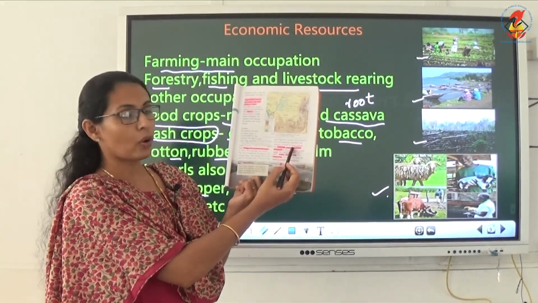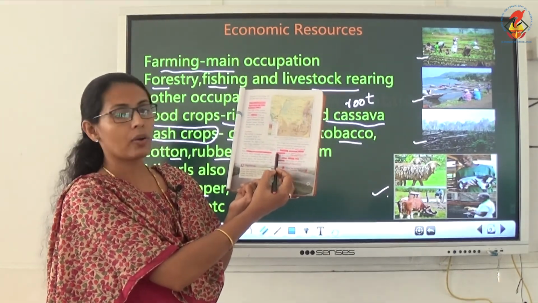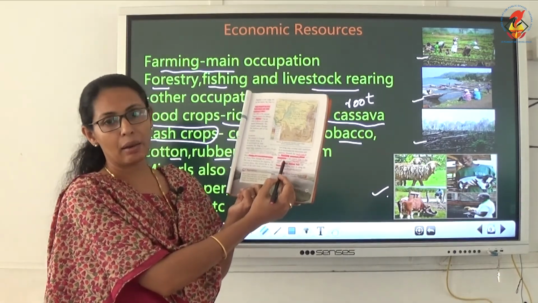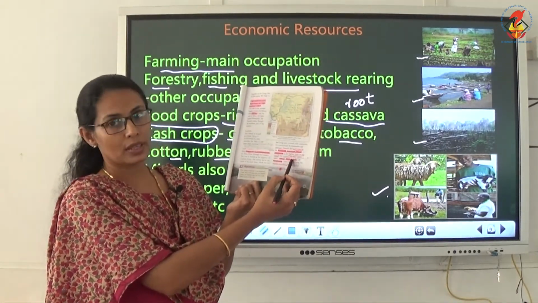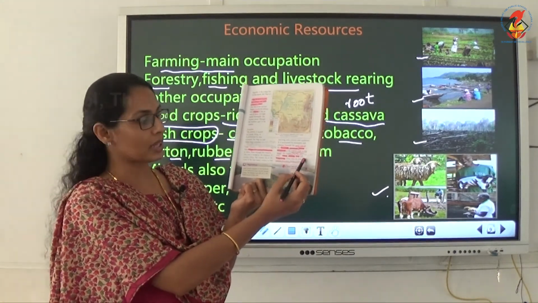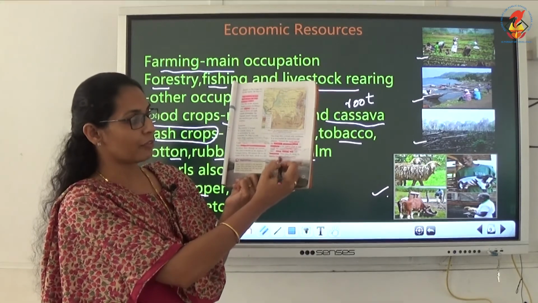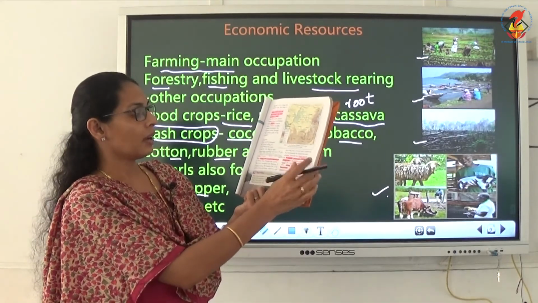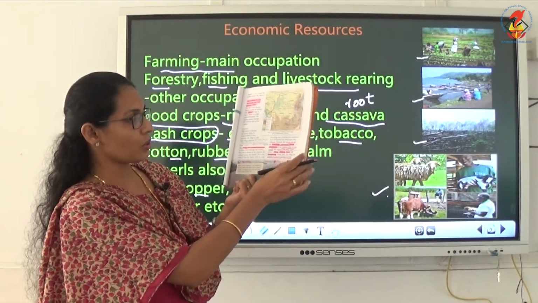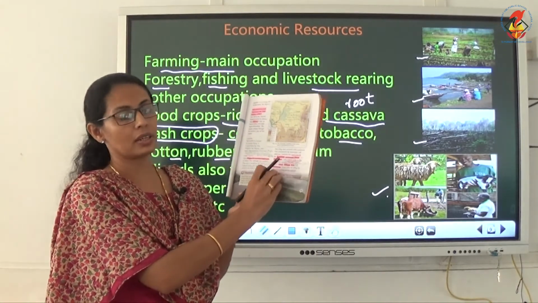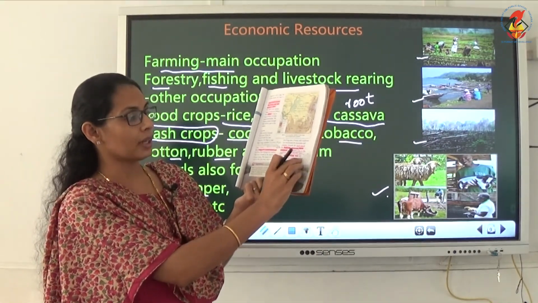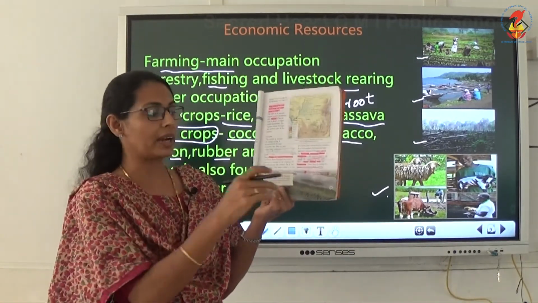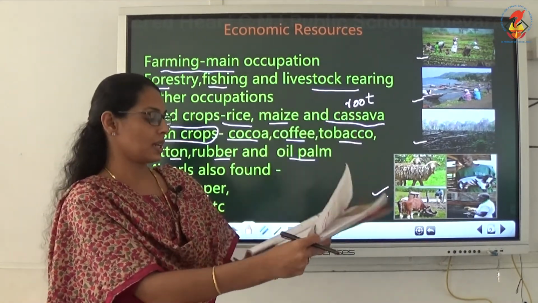Then the Rwenzori Mountains, in the fourth line on this side. Mount Margarita is the highest peak. Underline that. Then four lakes are there: Albert, Edward, Kivu. I said Kiwi, that's not right, Kivu is the correct word. Then Tanganyika. These were the four important lakes, underline them too. Then write the question here also: which are the important lakes in DRC? Mark those four important lakes.